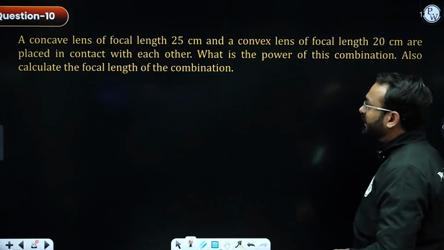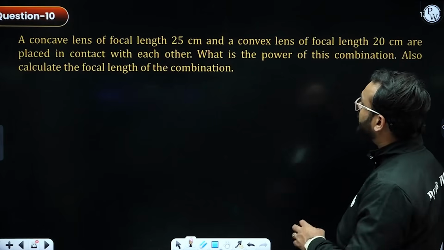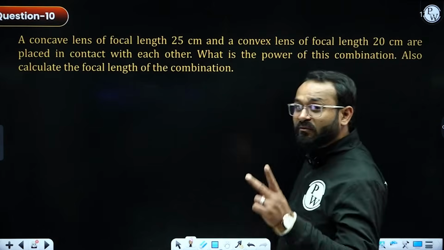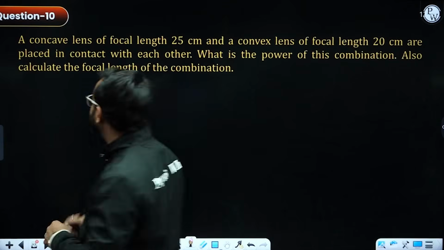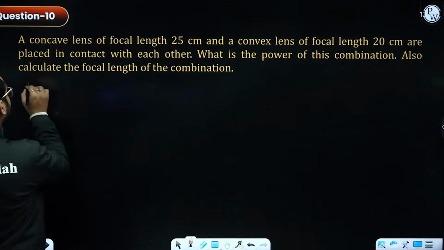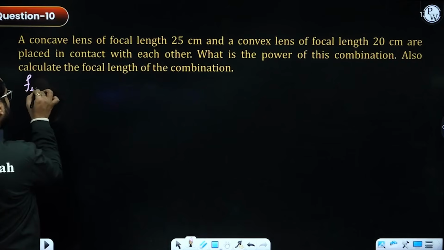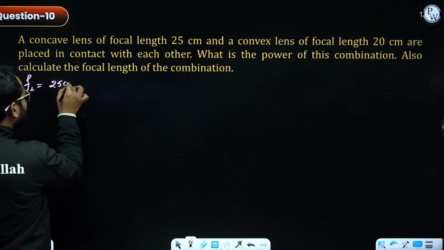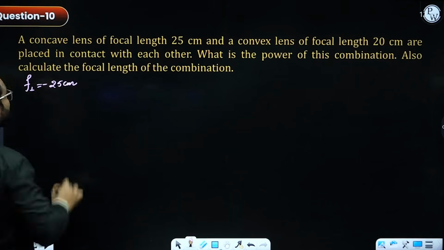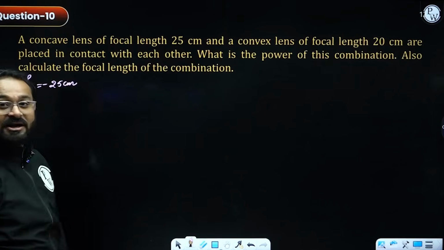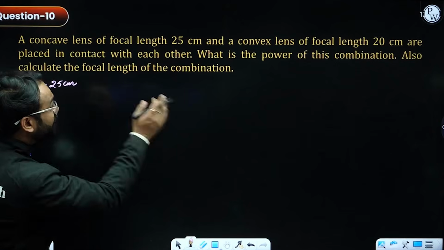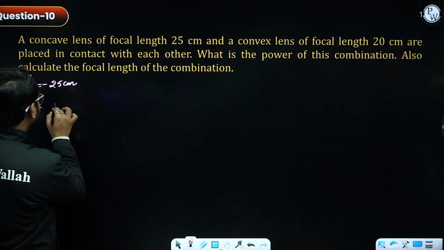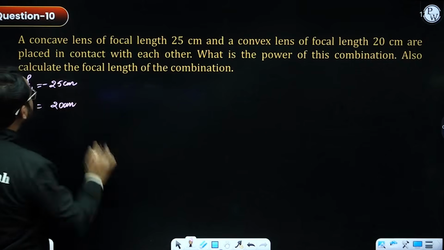Now again we are provided with a concave lens of focal length 25 centimeter and a convex lens of focal length 20 centimeter. So we are provided with two different lenses. For the concave lens, I am writing it as f1, considering lens 1, whose focal length is given as 25 centimeter. Since this is a concave lens, it will be considered with a negative sign. For a convex lens, it will be considered with a positive sign, and the value is given as 20 centimeter.